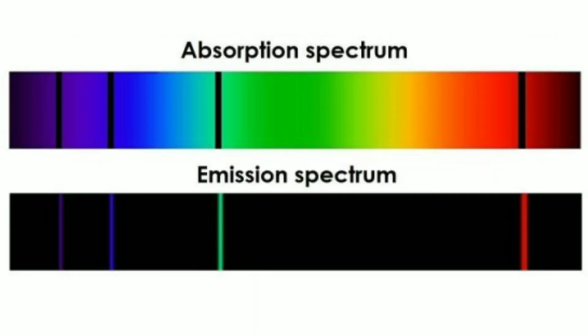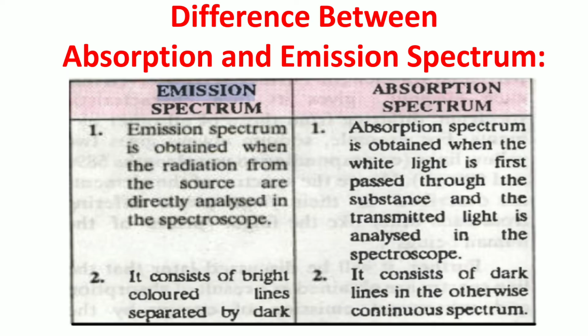So this is the image of the absorption spectrum and emission spectrum. As I told, an absorption spectrum is just like the photographic negative of the emission spectrum. So in the case of absorption spectrum, dark black color bands are observed. In the case of emission spectrum, bright color lines are observed at the same positions. So what is the basic difference between absorption and emission?